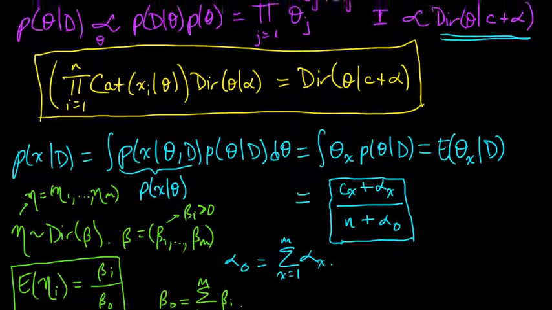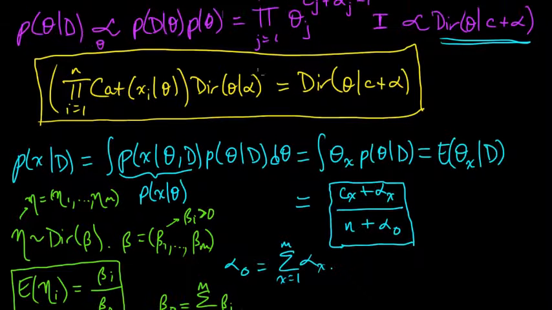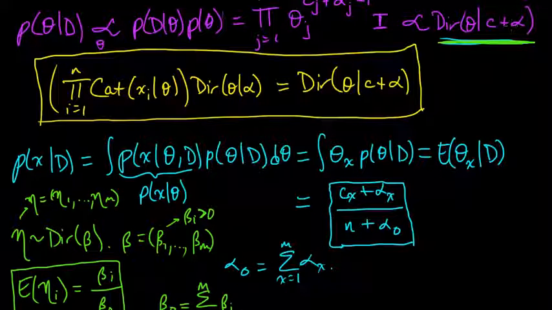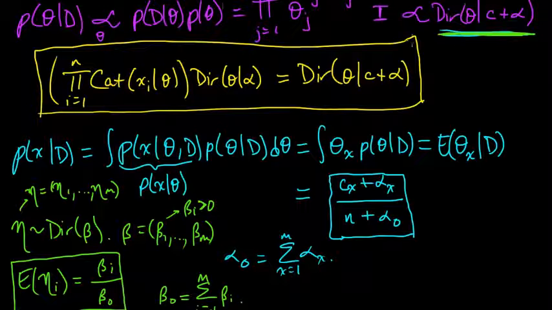And the posterior distribution we saw is a Dirichlet with parameter c plus alpha. So the expected value of theta x under this posterior distribution, we can just use this formula here.